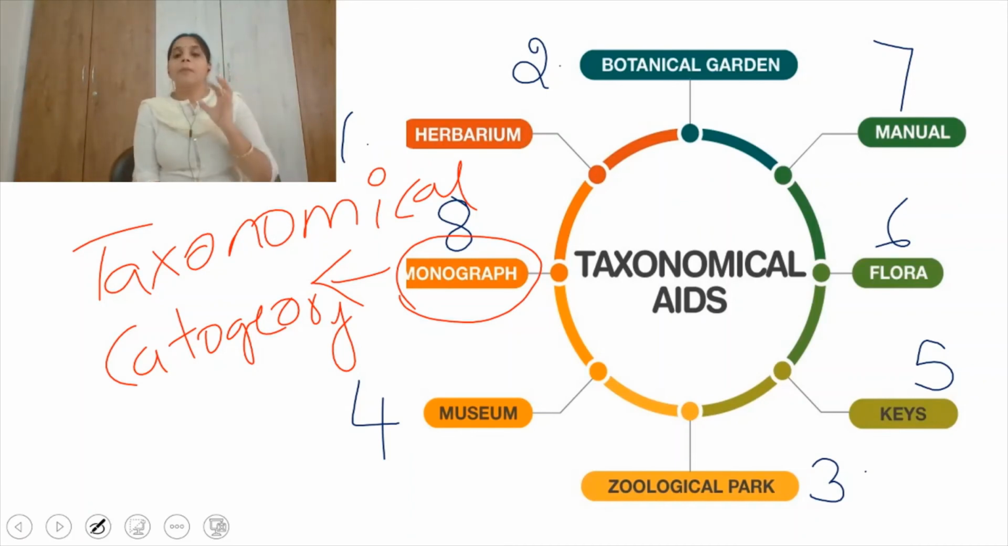So this is part 2 of our living world, the diversity in the living world. In the next class, I'll come with the questions which can be asked in this topic, right?